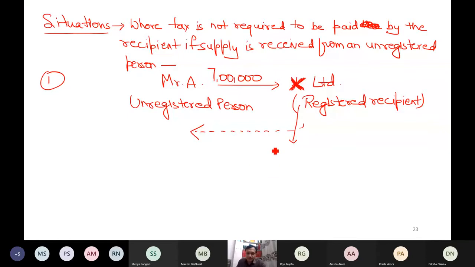For example, X Limited is liable to deduct tax at source. That is why I will call X Limited a deductor also. So X Limited is a recipient as well as a deductor, because whosoever is the recipient of goods or services can only be the deductor, because that person has to make the payment. So he will not pay the full payment. He will deduct some tax at source. So X Limited is liable to deduct tax at source.